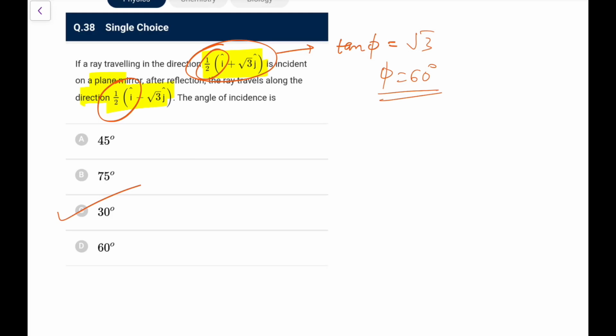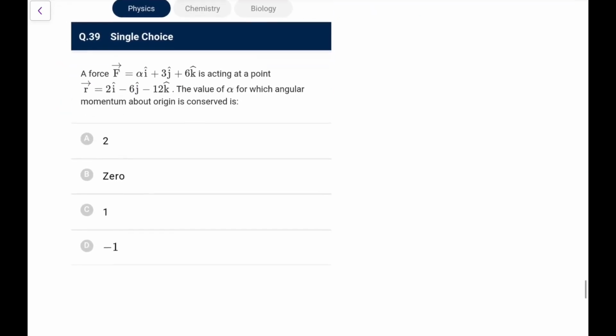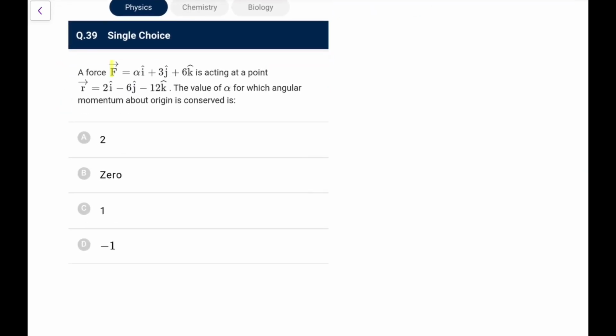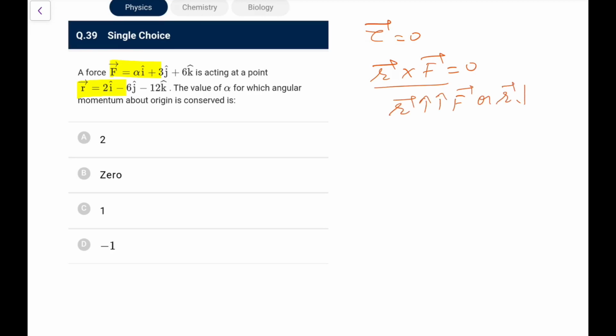Now going ahead, a force F is equal to alpha i cap plus 3 j cap plus 6 k cap is acting at a point. The value of alpha for which angular momentum about origin is conserved. So angular momentum about origin is conserved, that means the torque must be 0. Torque must be 0, that means R cross F is 0, that means R should be parallel or anti-parallel to F, any one of the cases. Looking at it, it cannot be parallel, it should be anti-parallel. The ratio must be the same.